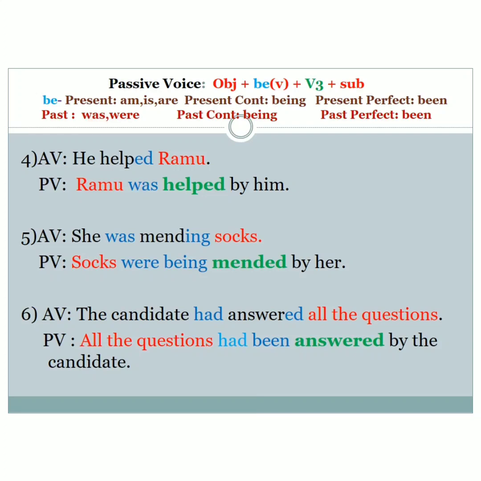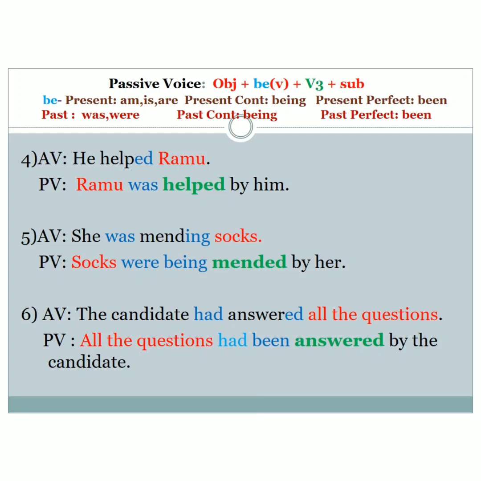Ramu was. Again, the V3 form of the verb here is help. So the V3 form is helped. Ramu was helped. Again add by, and by whom? Who's the subject here? He. He becomes him. He helped Ramu. Ramu was helped by him. The meaning remains the same. Tenses also remain the same.